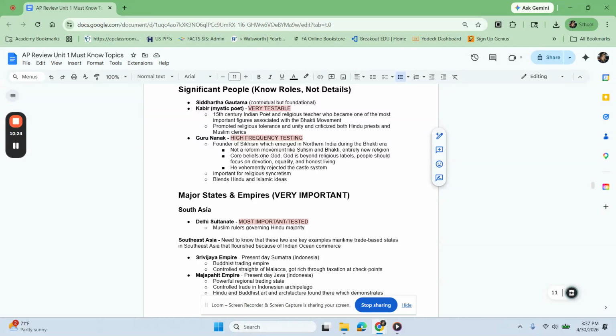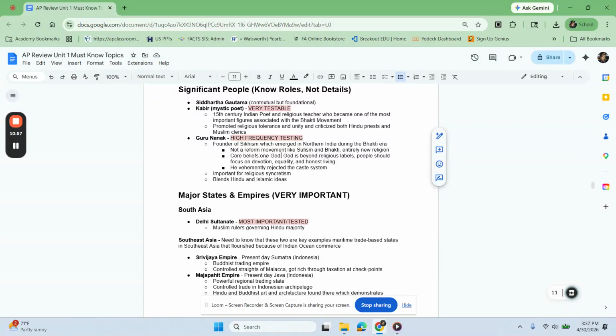The core beliefs, of course, were the belief in one God, that God was beyond religious labels, and that people should focus on devotion, equality, and living an honest life. In addition, Guru Nanak vehemently rejected the caste system. This was something he had in common with the Bhakti era, which could have influenced him. Here's how you could see a question about him. If you see a question about Guru Nanak and Sikhism, you could definitely discuss this as an example of a historical situation.